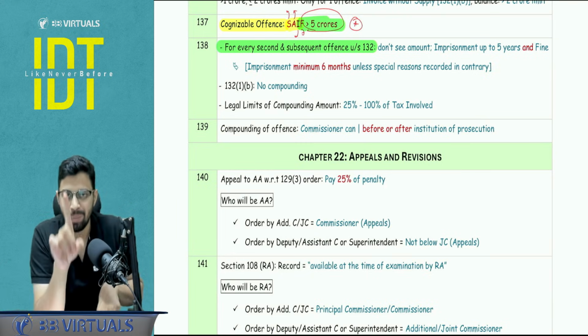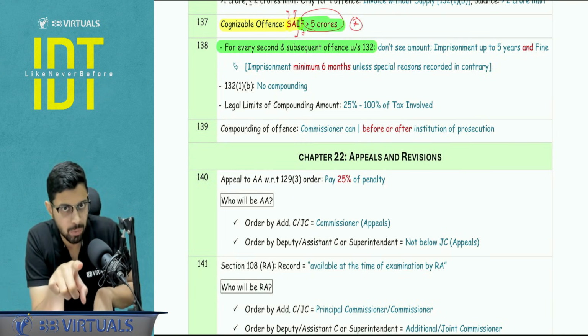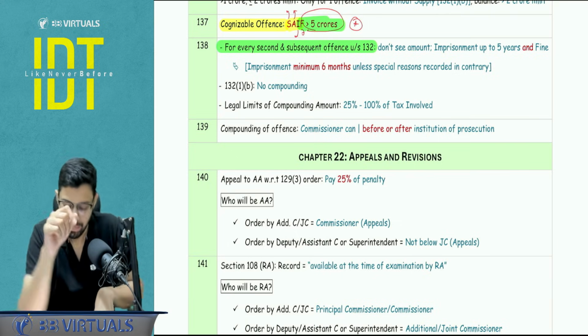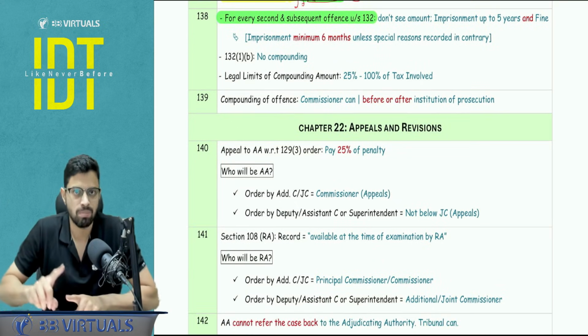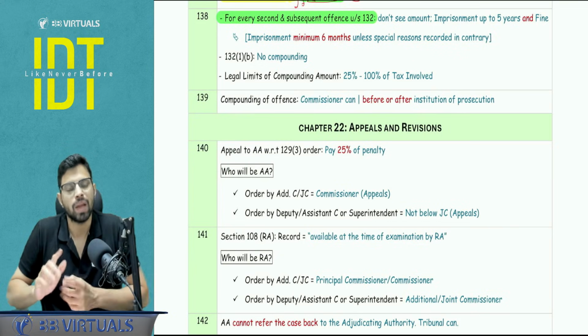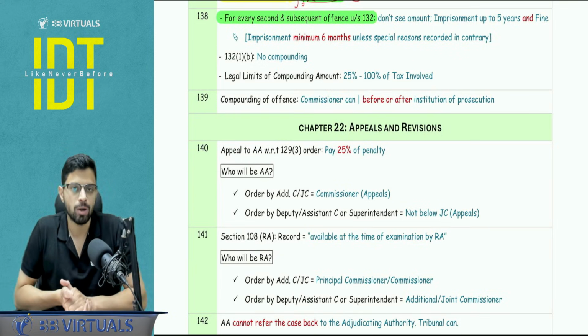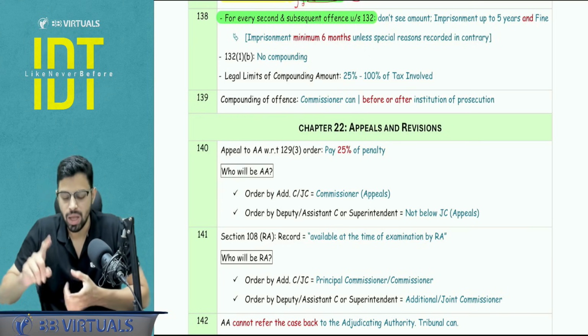Please do not use the word penalty when we are talking about 132 criminal prosecution. Use the word fine, and there is no limit here. Court will decide. Okay. And everywhere minimum 6 months imprisonment is also there, unless there are some special or adequate reasons to be recorded otherwise. Now with respect to compounding, certain points to be noted.